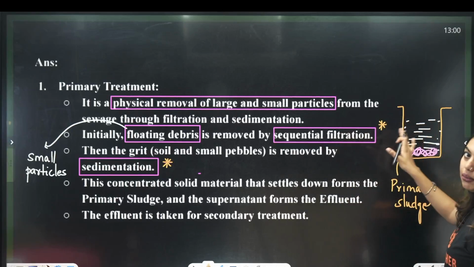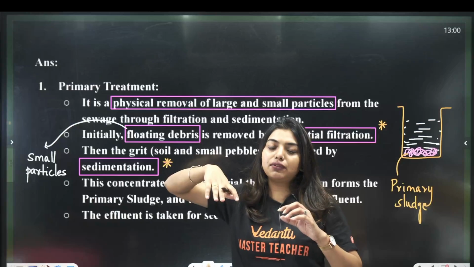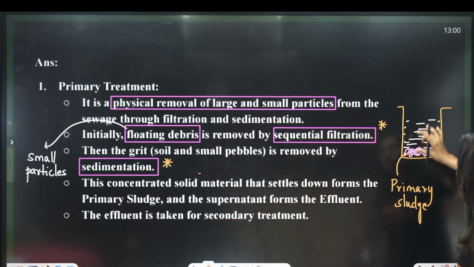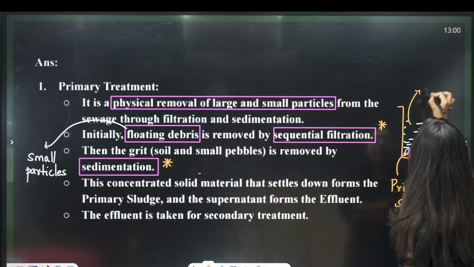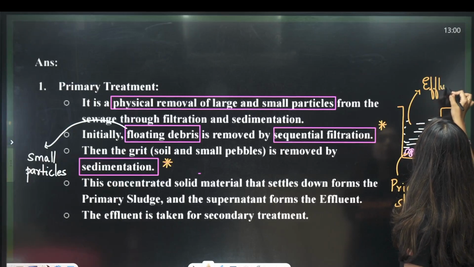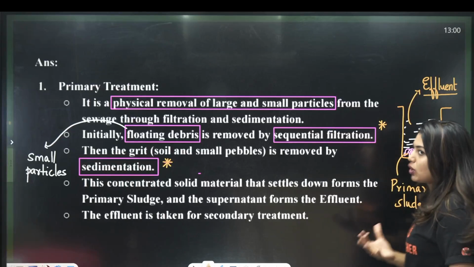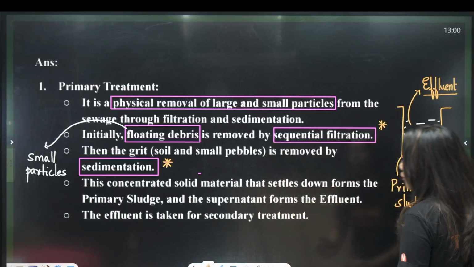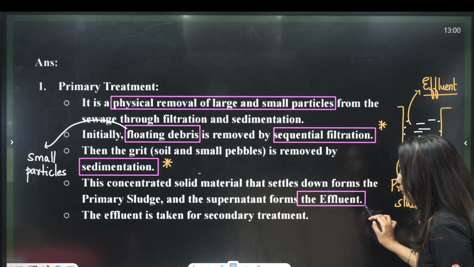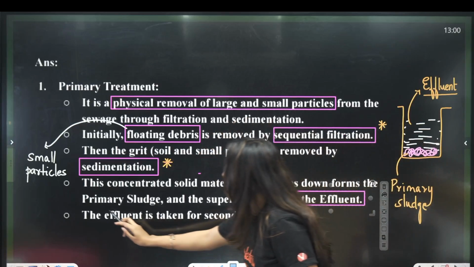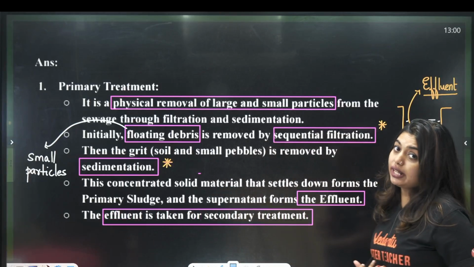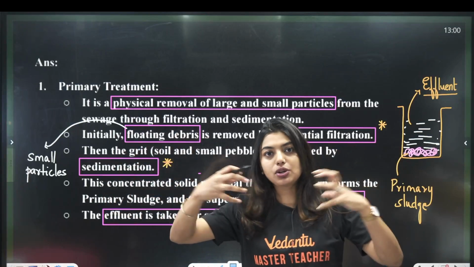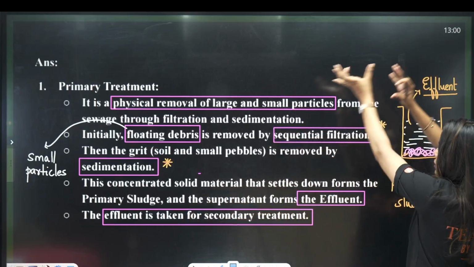And the supernatant, students, means the water which is on the top. When we do centrifugation, we get pellet and supernatant. Don't take tension if you don't know, just forget about it. Just understand that this water on the top, the supernatant, will be called the effluent. Primary effluent. This effluent is going further, because we need the water, we don't want the solid waste. We will take this water and go to the next process. So, the supernatant forms the effluent, and the effluent is taken to the secondary treatment. Is this clear? Because I do not want to take the waste materials, I want to remove them. My main job is to take the water to the secondary treatment.